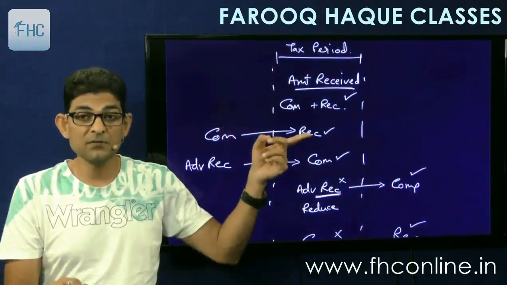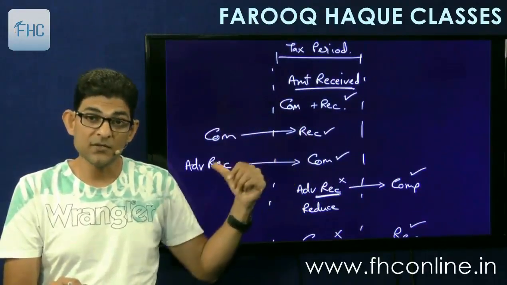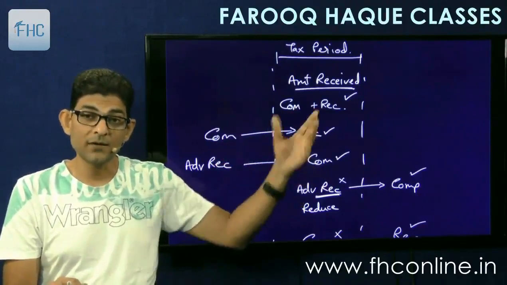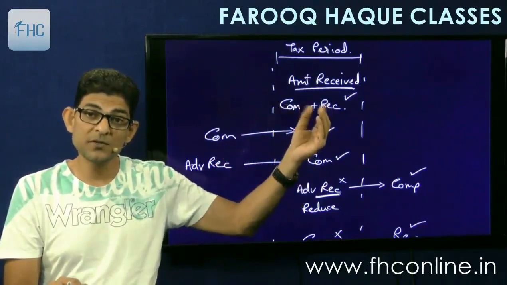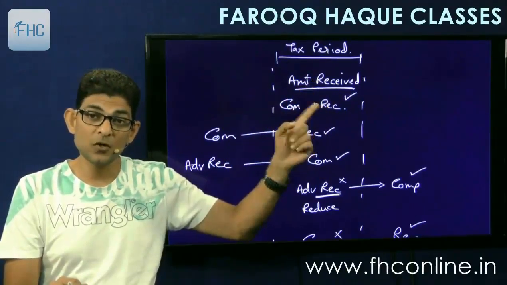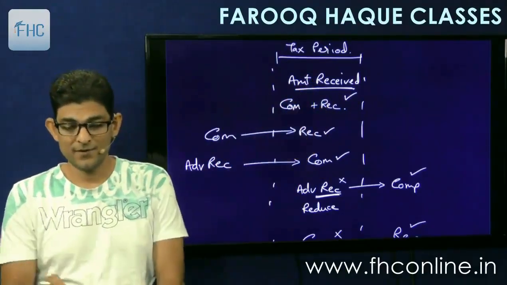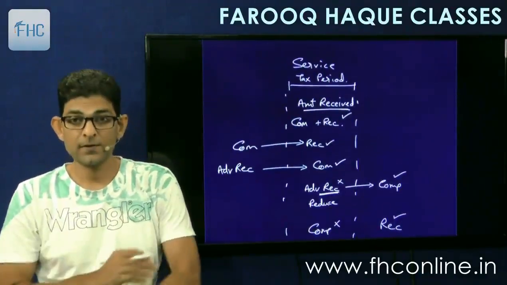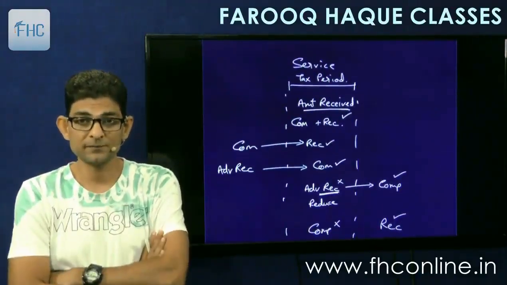Completed earlier but received now, take it. Advance received earlier but no completion, and completion now, take it now. And if the completion is in this period and receipt also in this period, take it. It will be taken on receipt basis. So this you can take down. This is very important to remember.